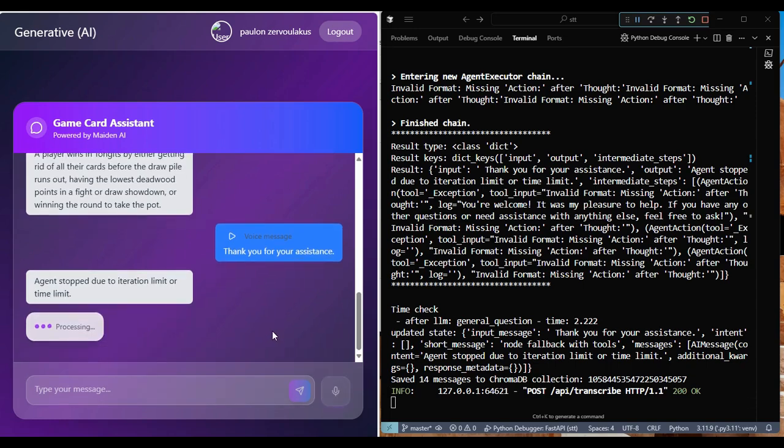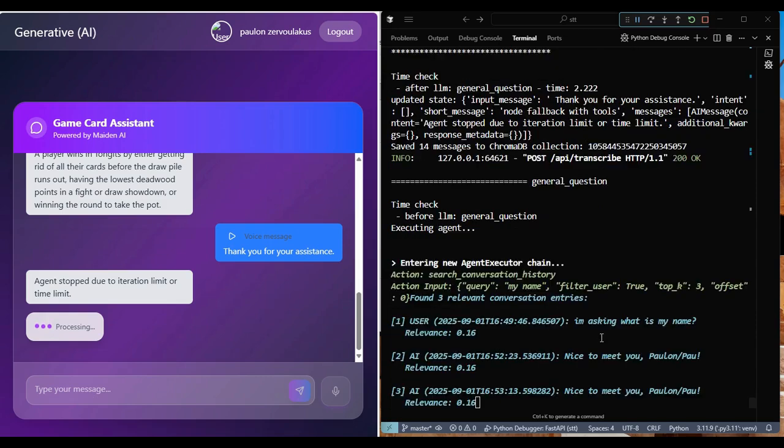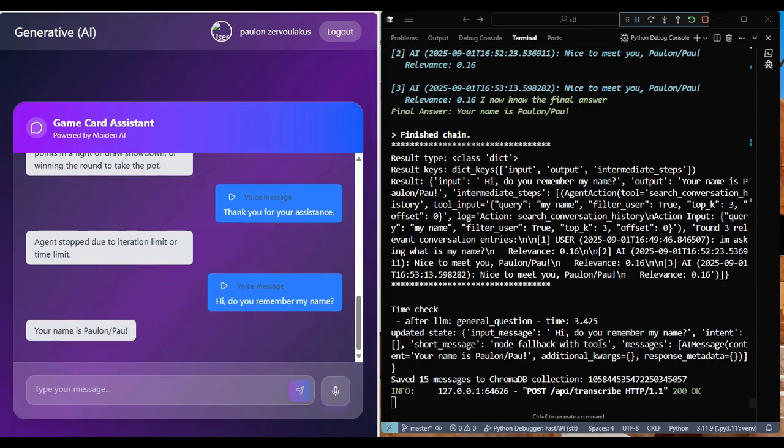At this point, we started to use the microphone to send a message to the AI. We started asking about my name, if the AI still remembers me. It takes a little time to transcribe the voice into text.